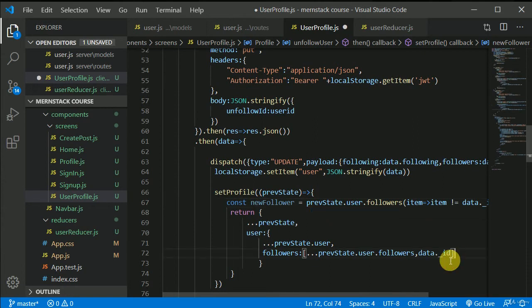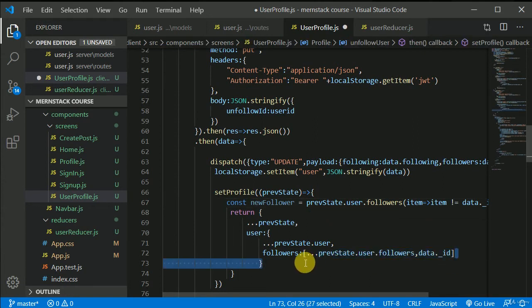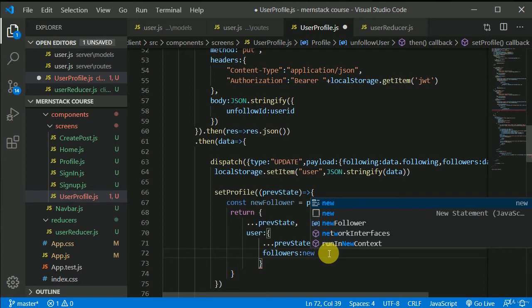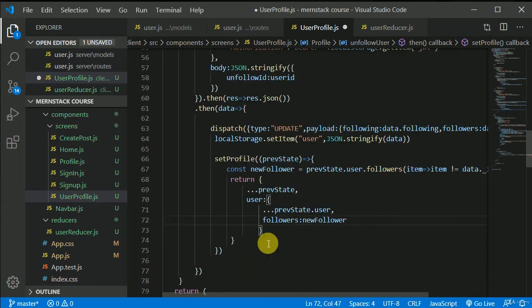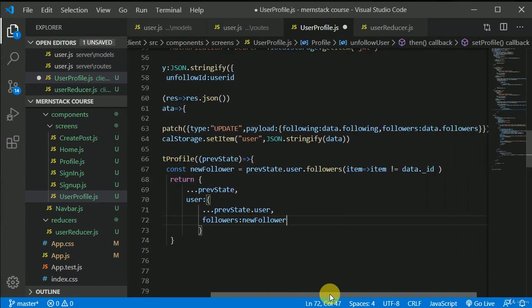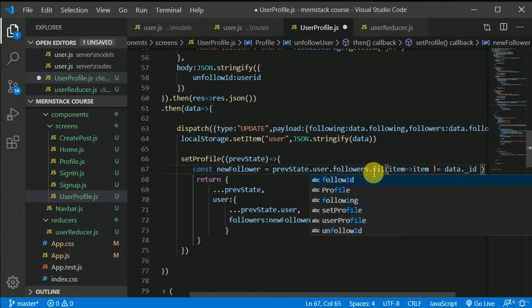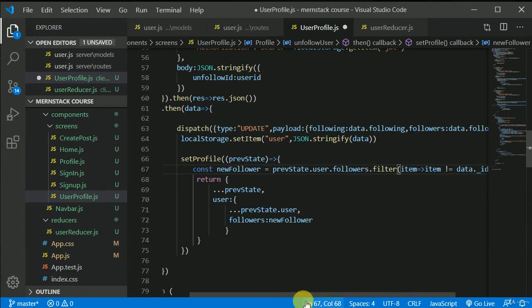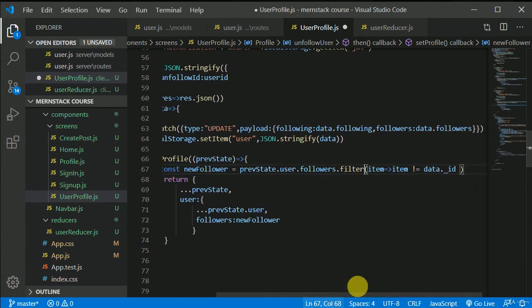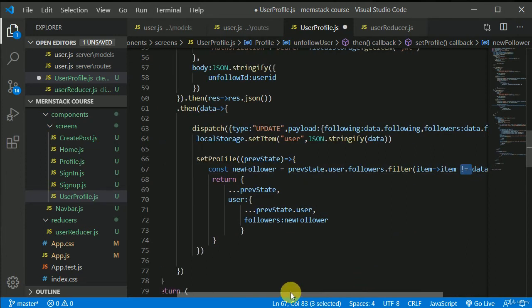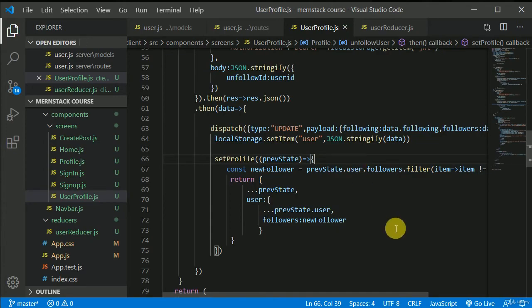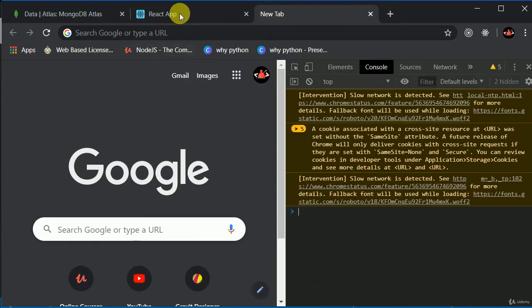Now I can assign this new follower array in here, and I'm not sure if this will work. It should work as per the logic. No, in this followers we need to add the filter method. Oh, my bad. Filter method. Followers is an array and we are filtering this on the basis of this condition. Yeah, this should definitely work, and it will work for sure. Let's save this. If this will not work, then we will again change the logic.